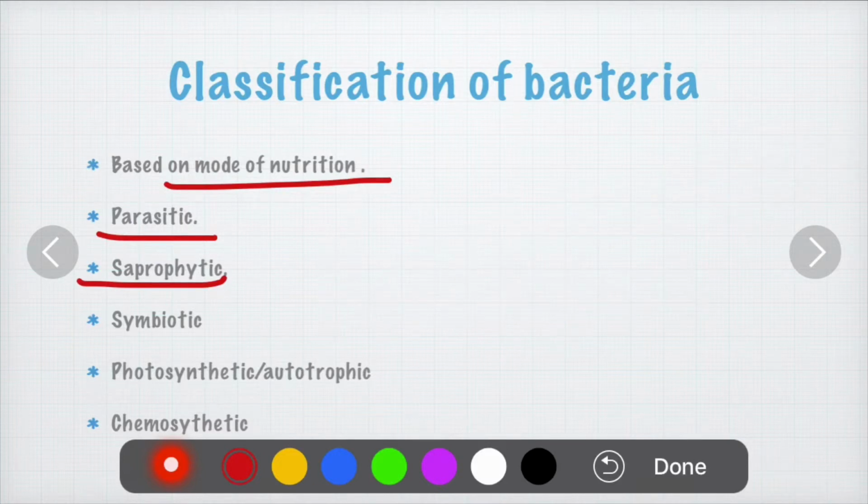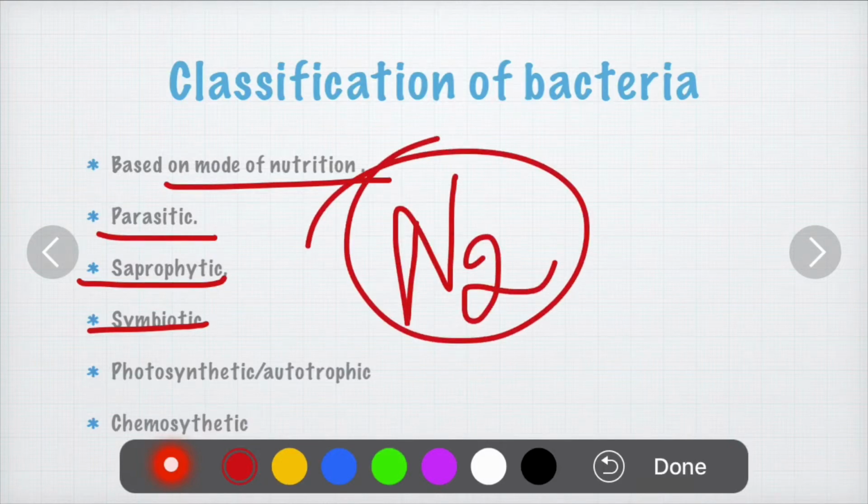Next type of classification is symbiotic bacteria. These are the type of bacteria which live in a symbiotic relationship with plants, such as Rhizobium bacteria, which fixes atmospheric nitrogen in the nodules of leguminous plants, thus helping the plant to get sufficient nitrogen. It helps to fix the atmospheric nitrogen.